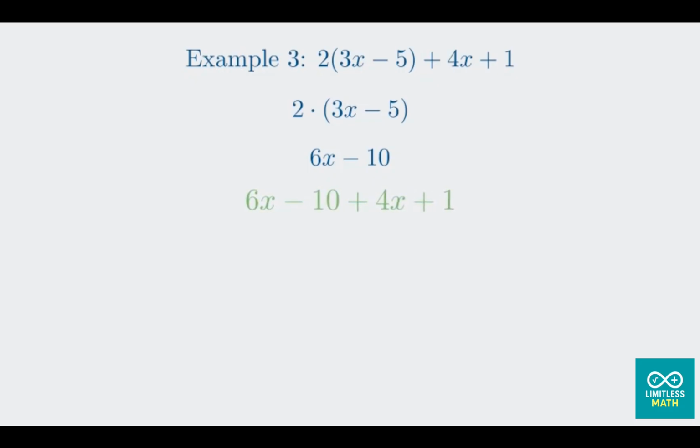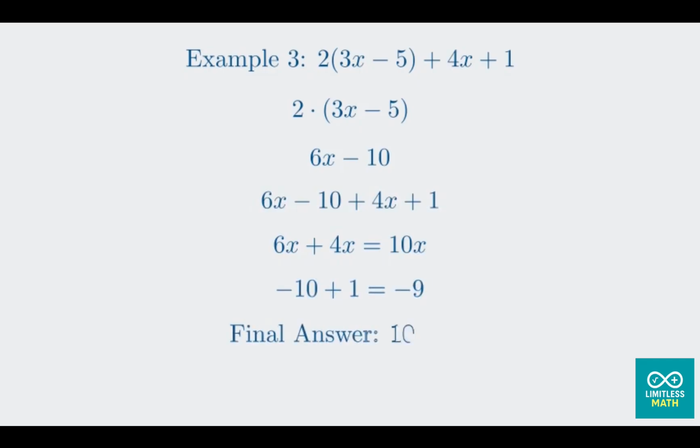We have two x terms, 6x and 4x. Adding their coefficients, 6 plus 4 gives us 10x. And we have two constant terms, negative 10 and positive 1. Adding these, negative 10 plus 1 is negative 9. So our final simplified answer is 10x minus 9.